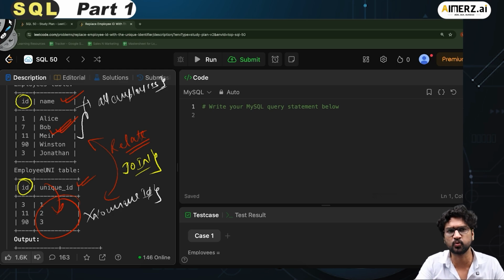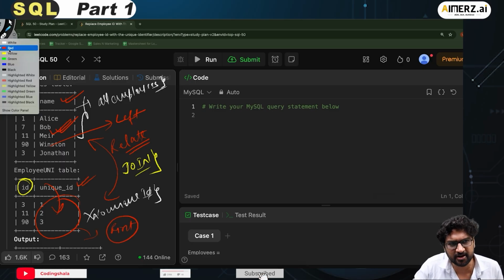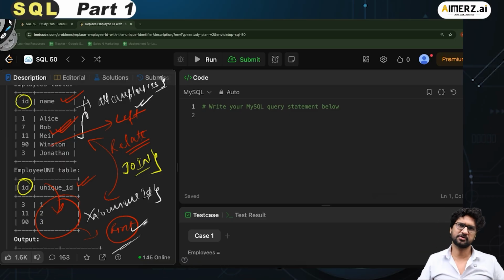So for that, I'll have to do which kind of join? Can you guys make a guess? Which kind of join should I do? So let's say that this is my left table, and this is my right table. I have to keep every record of the left and only the matching records from the right. Such kind of situation is called a left join. Let's try to quickly go and write the code for this now.